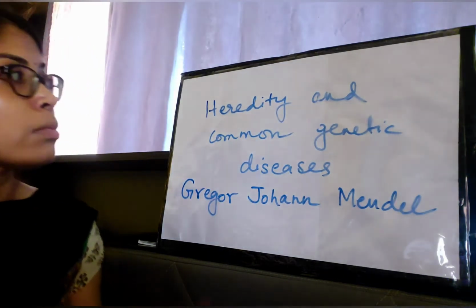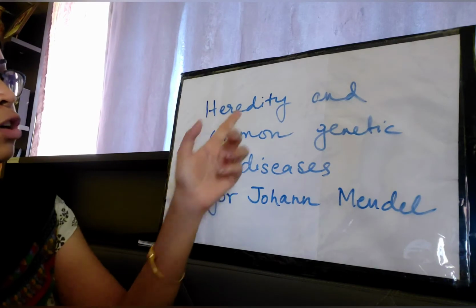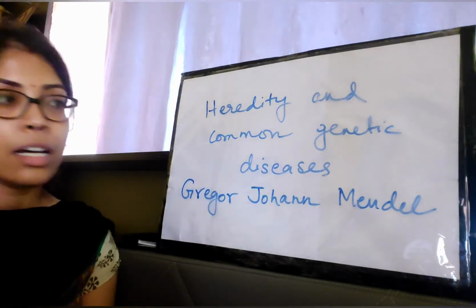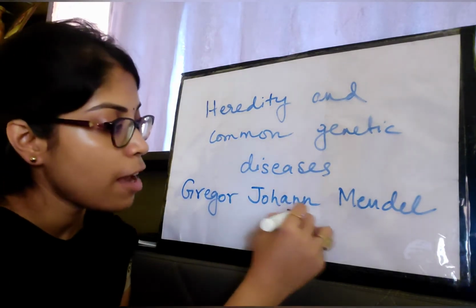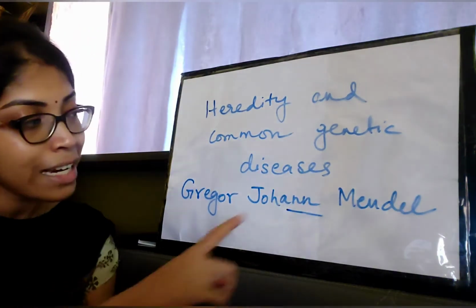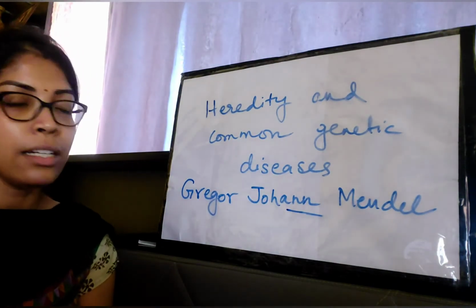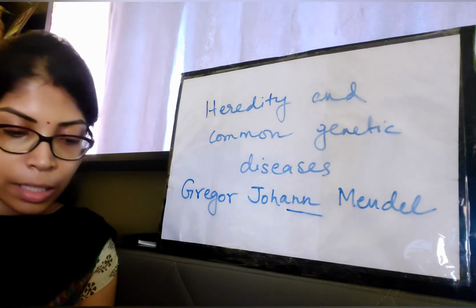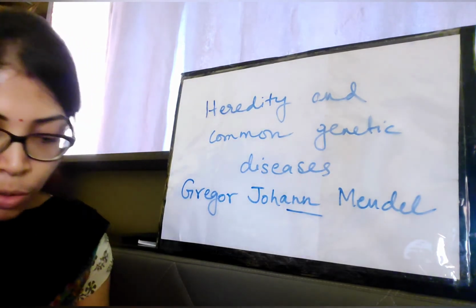Okay, so here two terms are clear to you all, heredity and genetics, and you know that Gregor Johann Mendel, this spelling you will have to correct in your book. In your book only a single n is there, so it will be double n. Correct it in your book, and now you know that he is known as the father of genetics. Now let's move on to the next few terms.